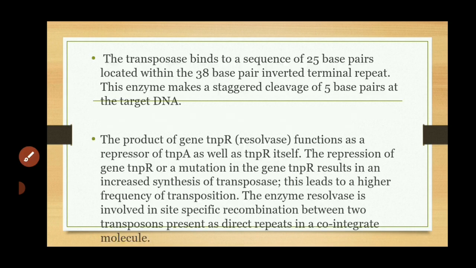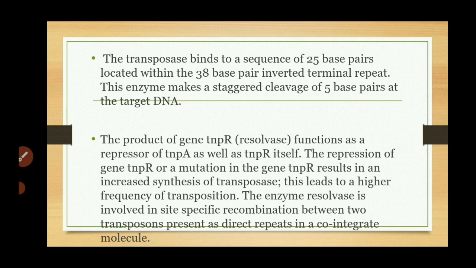Next, the transposase binds to a sequence of 25 base pairs located within the 38 base pair inverted terminal repeats. These enzymes make a staggered cleavage of 5 base pairs at the target DNA. The transposase binds to a sequence of 25 base pairs located within the 38 base pair inverted terminal repeat.